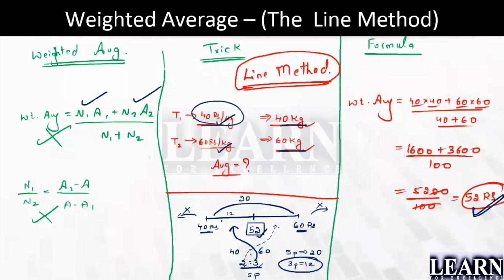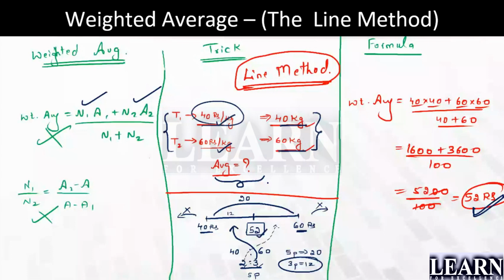Okay guys, look here. I've taken 3 different sets. One is the rate, second one is the quantity, and third one is the average. I have told you how to tackle when the average is not given. Next, I'll let you know how to take out the quantity when average and rate is given.